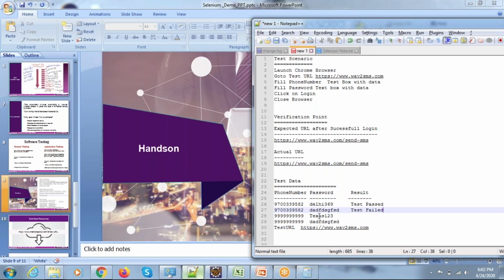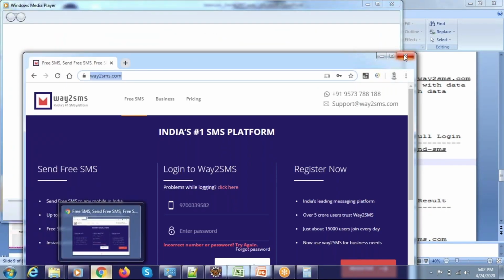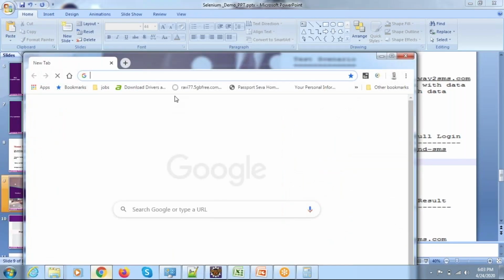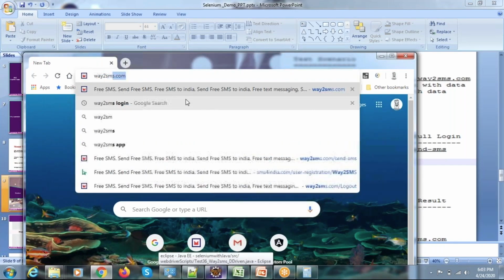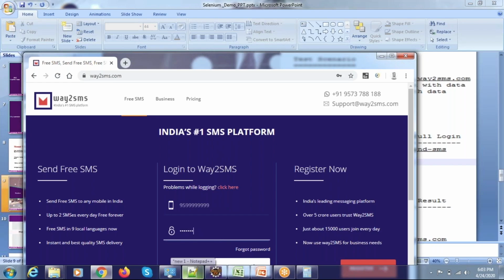Similarly, let us try with invalid username and valid password. So again, let me launch the browser. Invalid username and valid password.